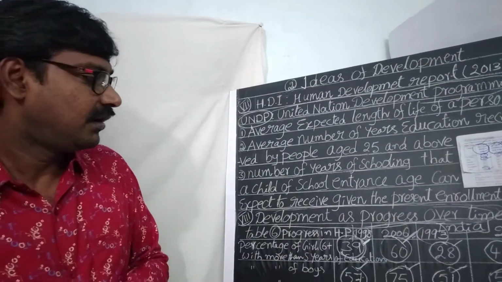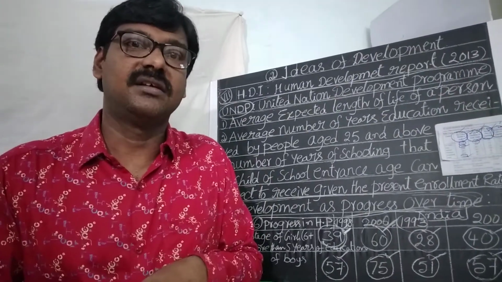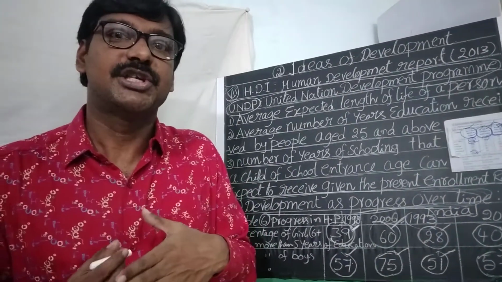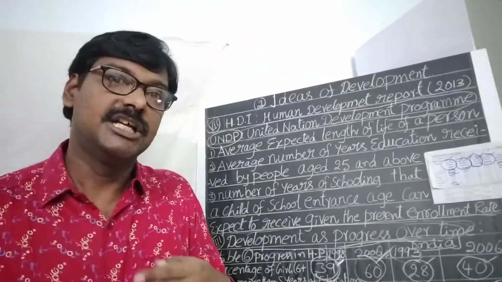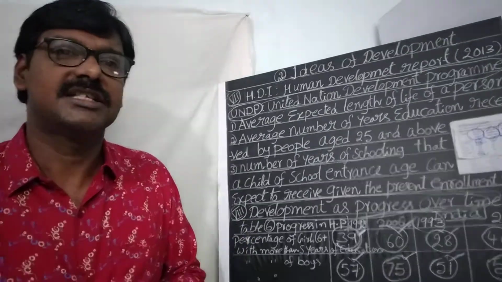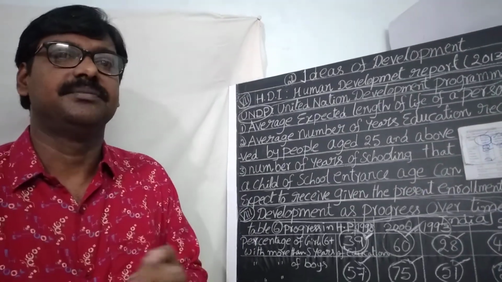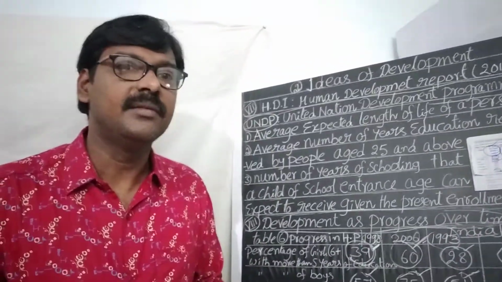Now I want to tell you, what are the causes of less girl education in the society? There are many causes we can name for the less girl education we have found in society.